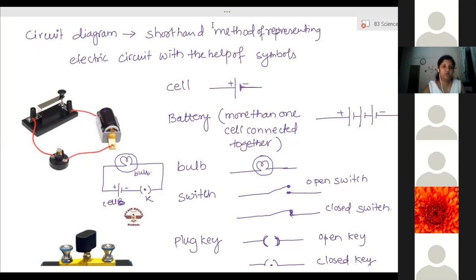Ma'am, what is the difference between switch and plug key? Functionally, no difference. Okay, ma'am.